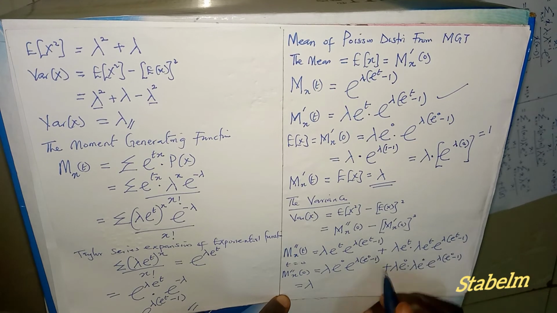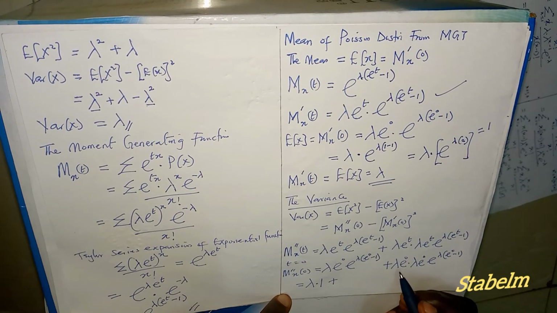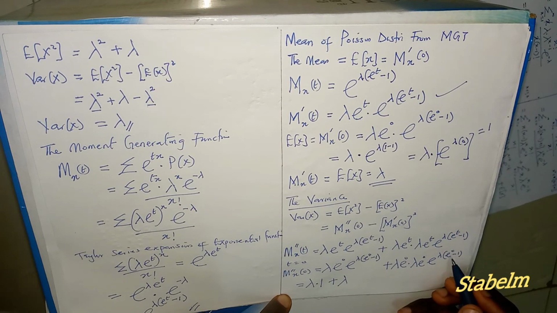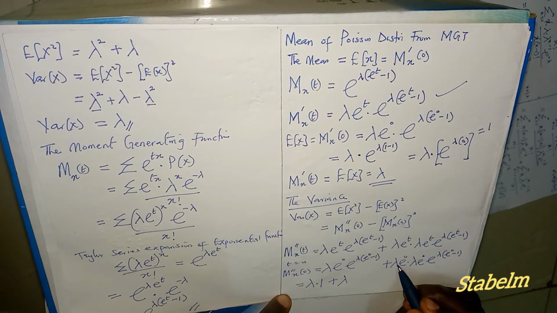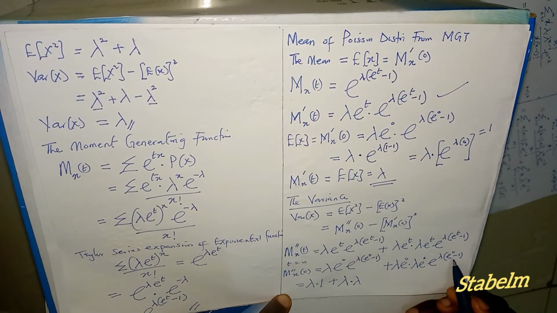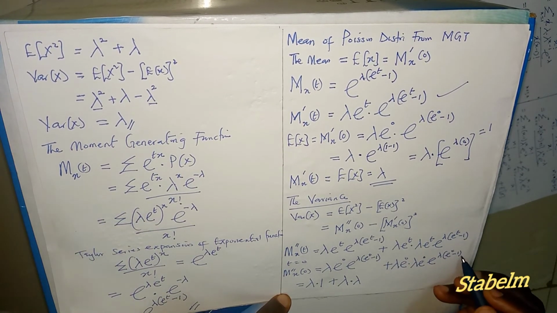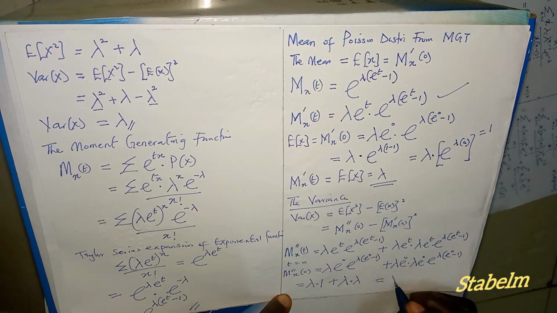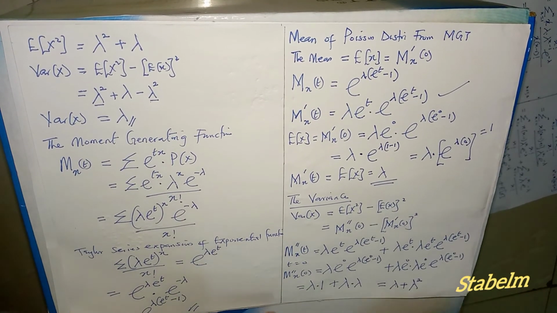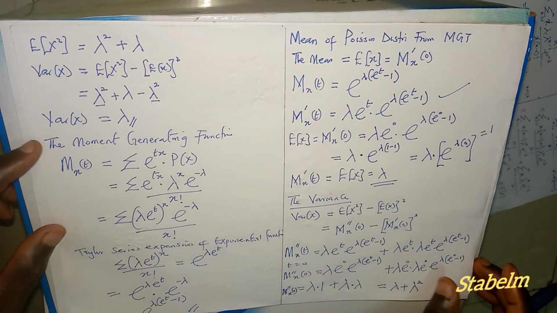Anything raised to 0 is 1. So this is multiplied by 1. Then plus lambda, same thing is still going to happen here. So this is lambda multiplied by lambda, and the whole of this is going to be 1, because we have 1 minus 1 being 0. So this equals lambda plus lambda times lambda, that is lambda raised to power 2.